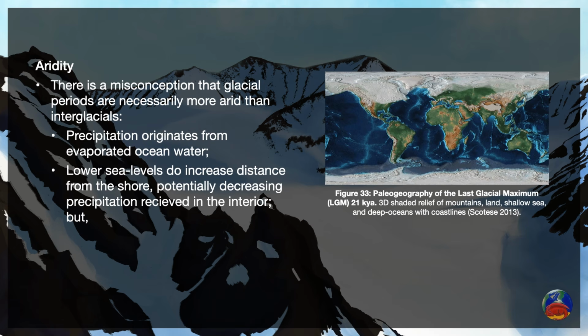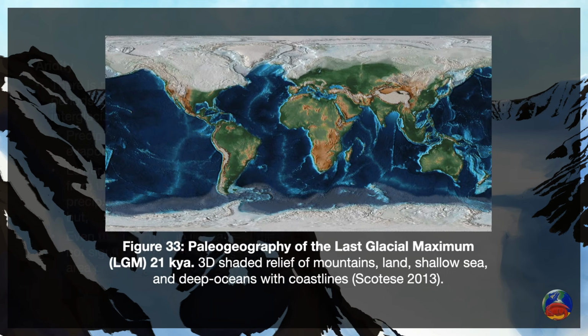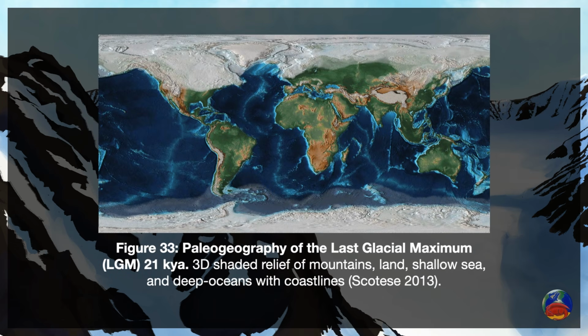And this increases the distance moisture has to travel into the interior, which increases aridity deeper into the landmass. But the drop in sea level does not significantly decrease the surface area of the ocean, which we can see in the figure here. We can see that some changes are noticeable, especially around Sahul and Sundaland, but the surface area of the Atlantic, the Pacific, and Indian Oceans are largely unaffected by this slight increase in land area.